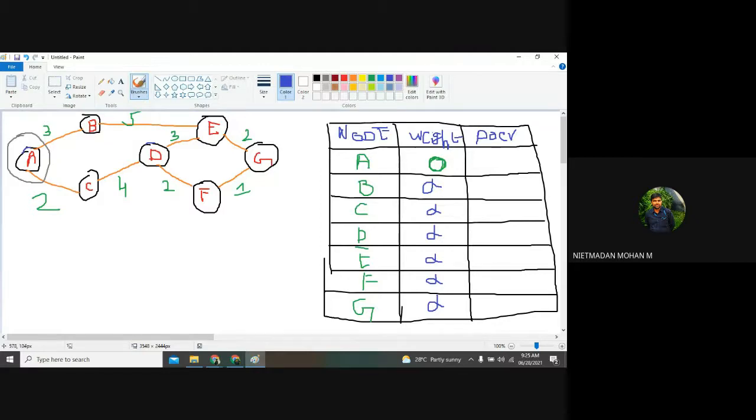Just forget this image and look here. I am taking A as my starting node, so the weight will be 0 because that is my starting node. We don't know the exact weight of traveling from A to B.